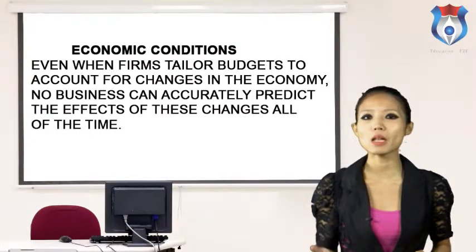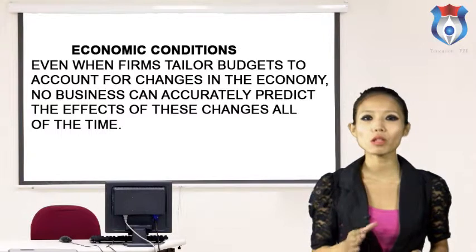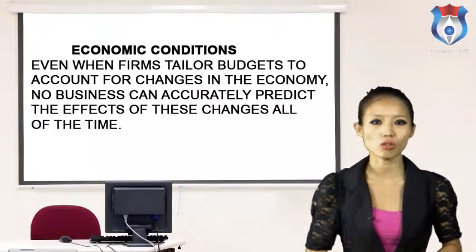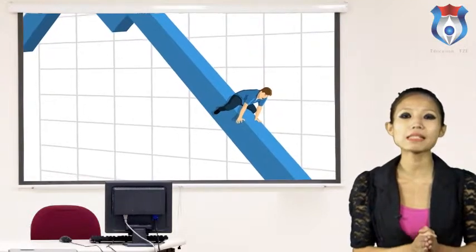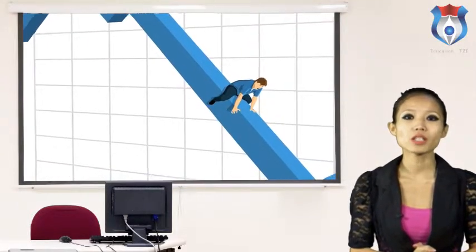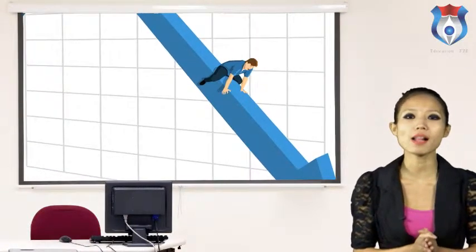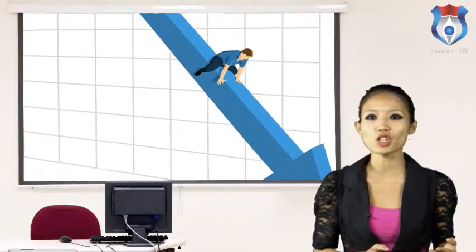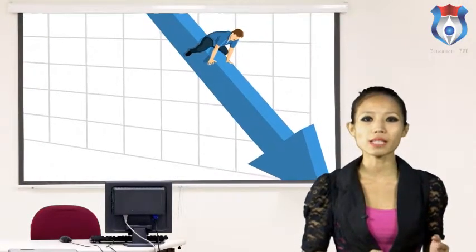Even when firms tailor budgets to account for changes in the economy, no business can accurately predict the effects of these changes all of the time. Economic unrest, especially for companies selling products or services that consumers do not consider a basic need, can cause volatile sales and larger than expected changes in sales performance. This may lead to sales variances against the company budget.